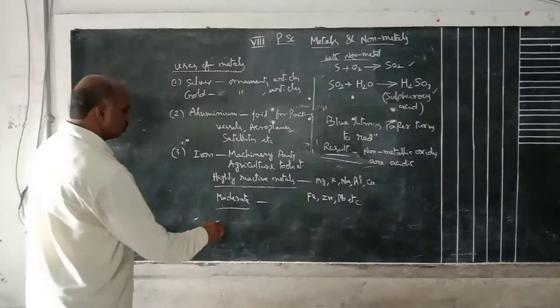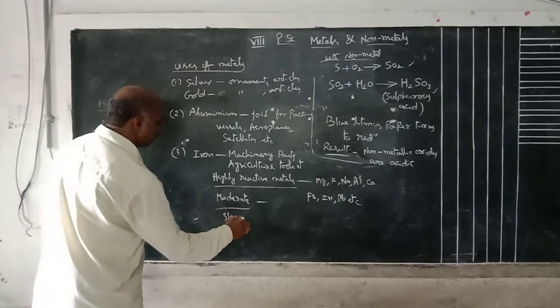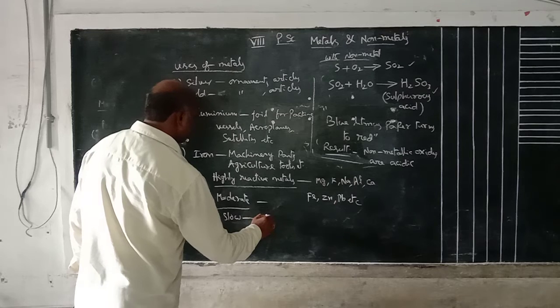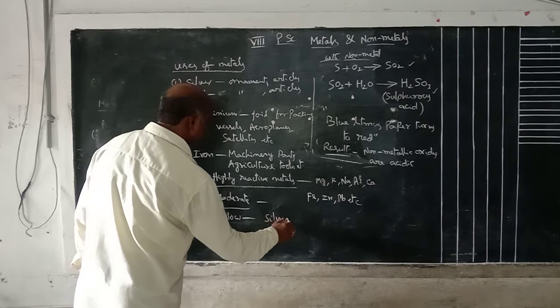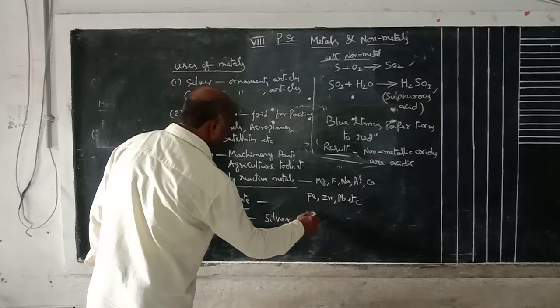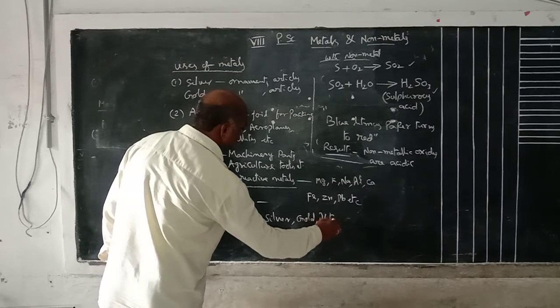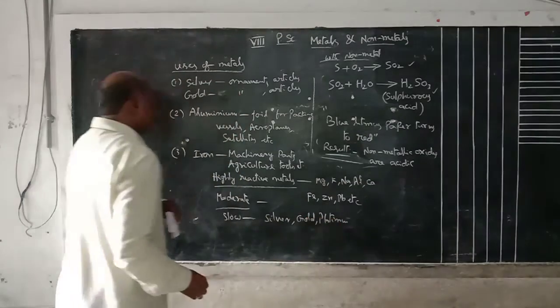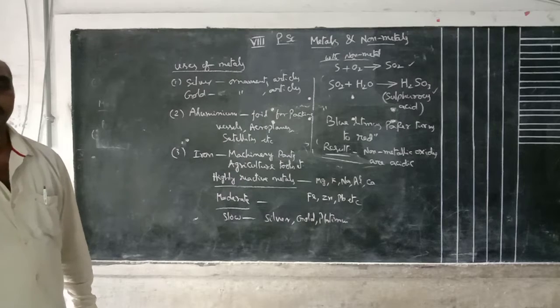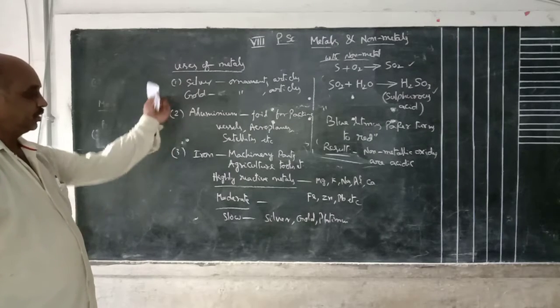Slow reactive means they react very slowly. That is silver, gold, platinum, like this. These are all slow reactive metals, that means very slowly reactive.